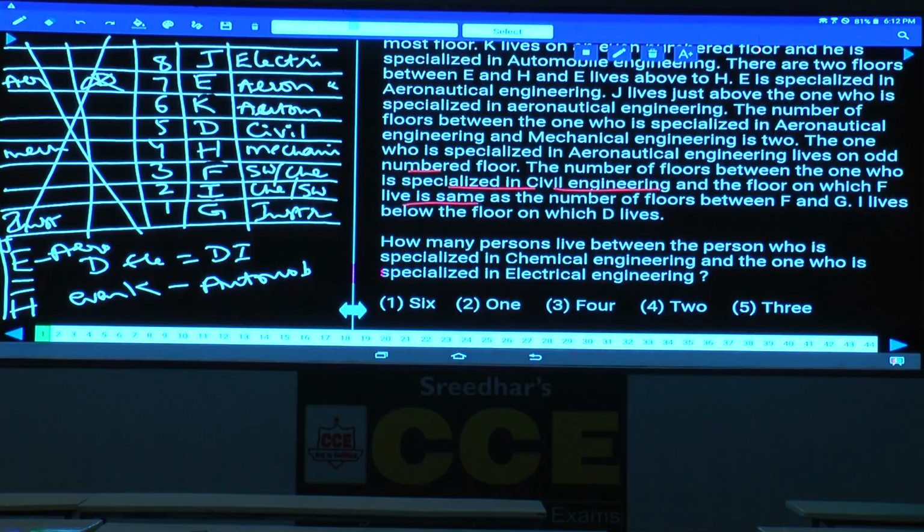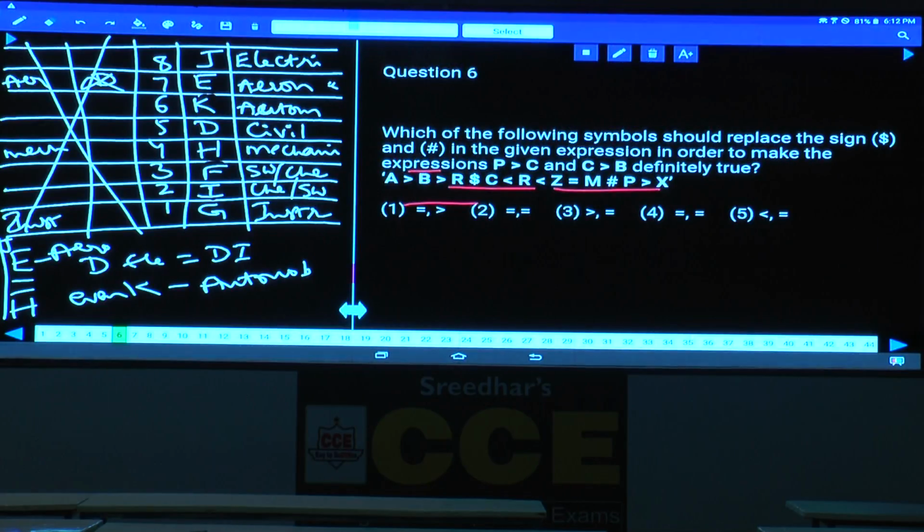The next one, now in question number 6, P greater than C. As P greater than C, C is here and P is here, this is lesser than, and this also must be either lesser than or equal to. In any one of these cases we will definitely get C lesser than P. That means P greater than C is also true. And the symbol could be either equal, lesser than or equals.